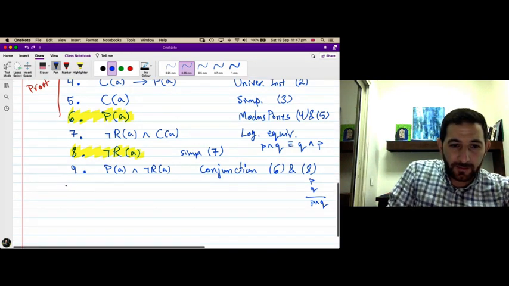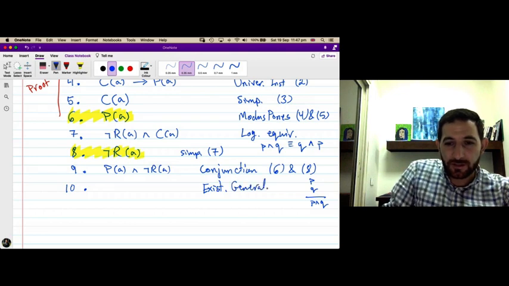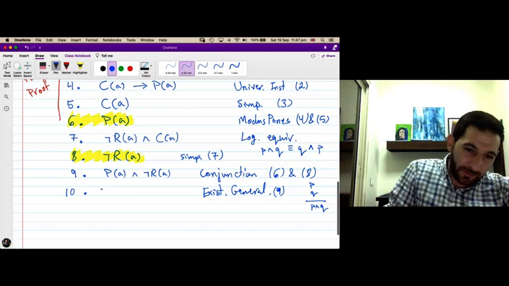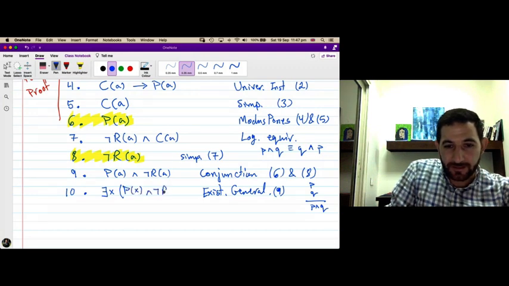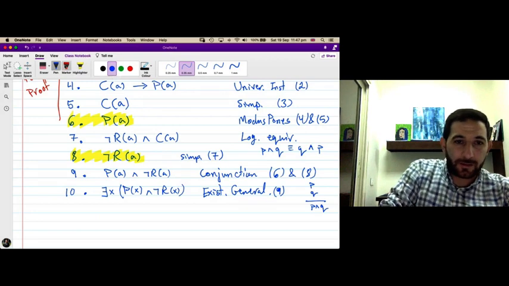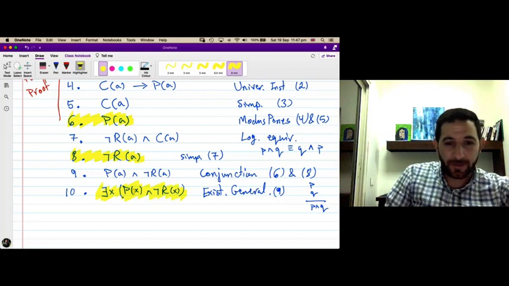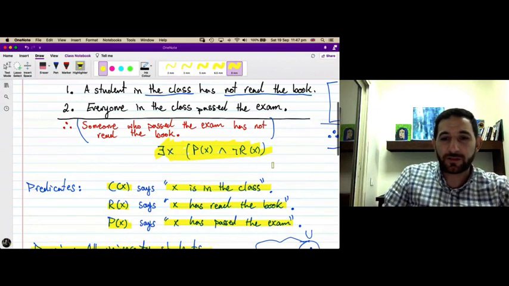And finally, we can apply existential generalization to 9. If you know that some element in the domain has this property, then the following statement is true, that there exists an X in the domain with this property, P of X and not R of X. And I think this is the conclusion of the original argument. There is an X who passed the exam and did not read the book. There exists an X, P of X and not R of X.